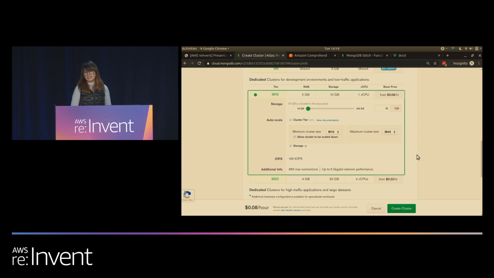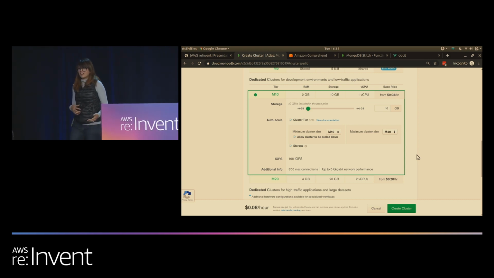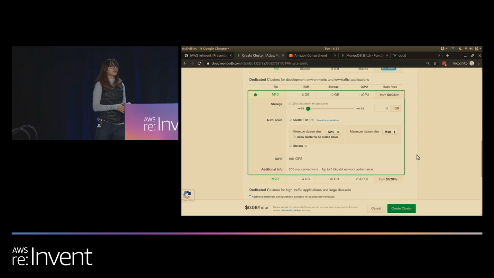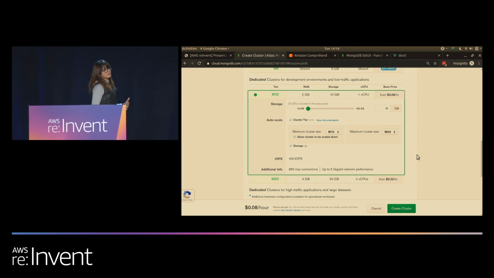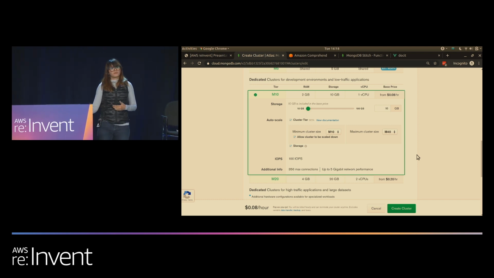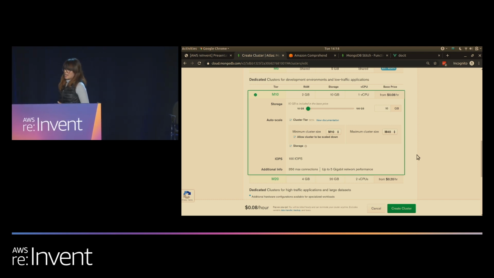So whether you're scaling manually, automatically, vertically up or down, there is absolutely no downtime. And that's because all of our Atlas clusters are highly available, which means we can upgrade one node at a time in a rolling fashion.